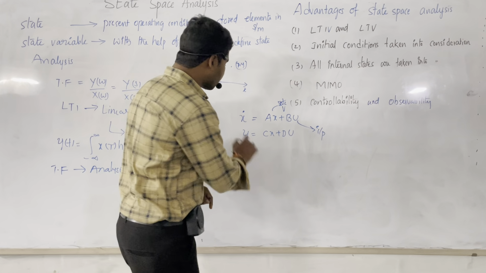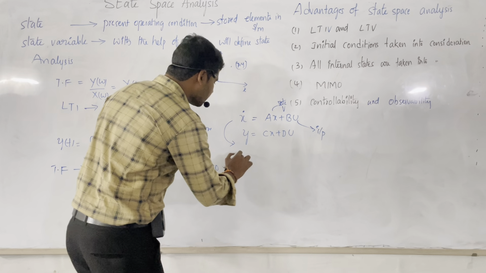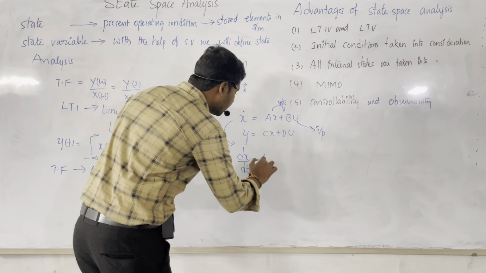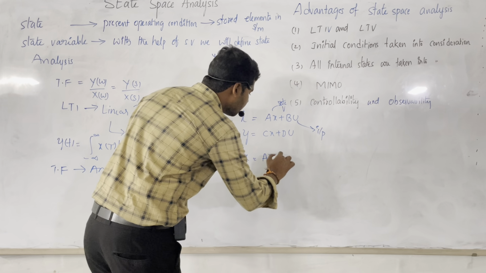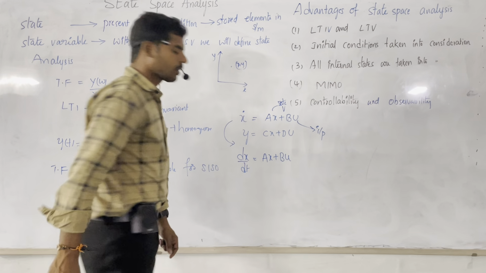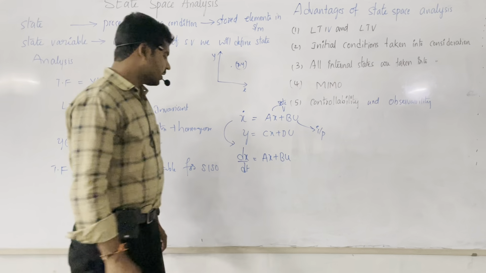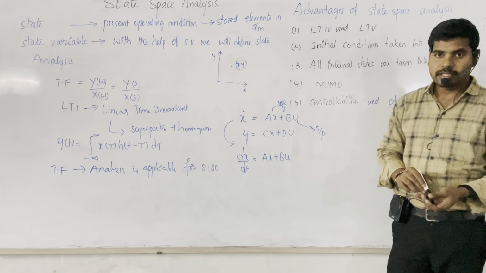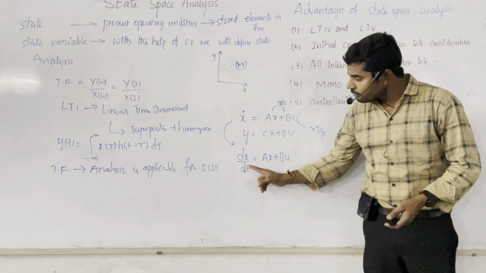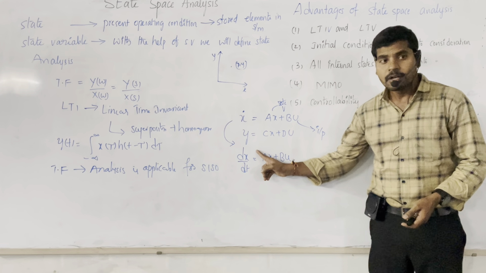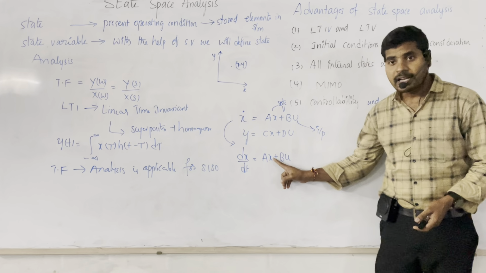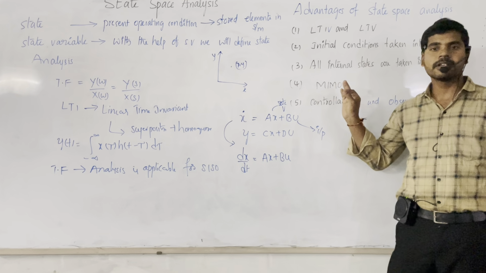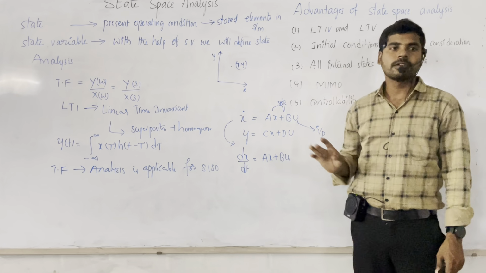Suppose you rewrite this equation, there is one more representation: dx by dt is equal to A into x plus B into u. Sorry, dx by dt is equal to Ax plus Bu. So this is generally called the rate of change of state, which depends on the state as well as the input also. If you know the meaning of the equation, every analysis is also very easy.